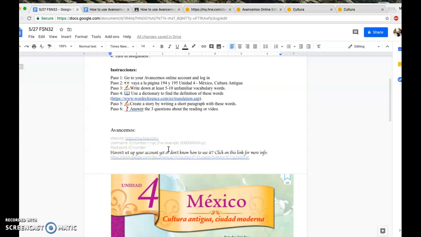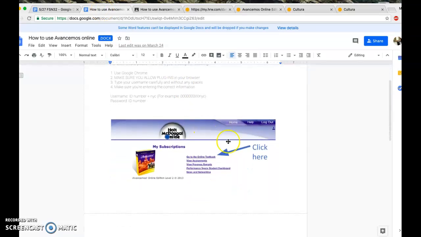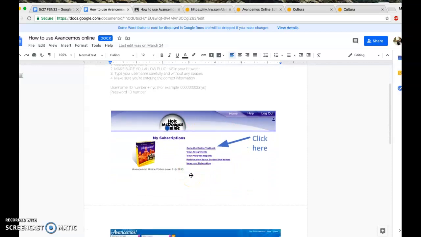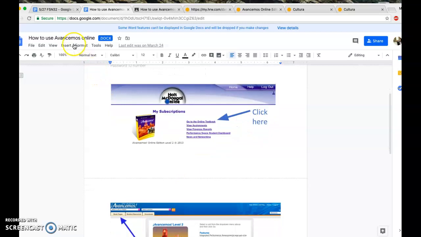If you haven't set up your account yet, or you don't know how to use it, or simply don't remember, please click on the link, and then this link will take you here. A lesson I created before for you so that you will get familiar with using this, okay? So if you forgot, just make sure you go through this. Let's go back to our Google Docs.